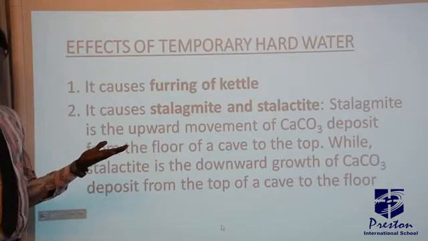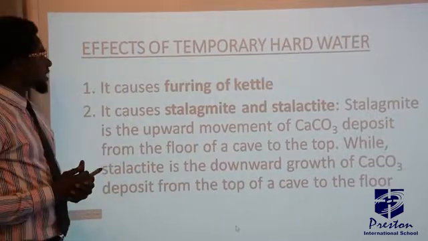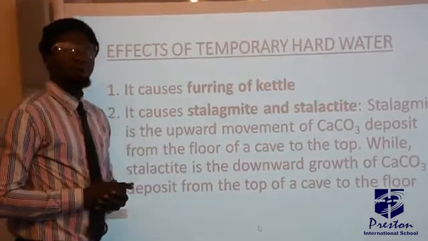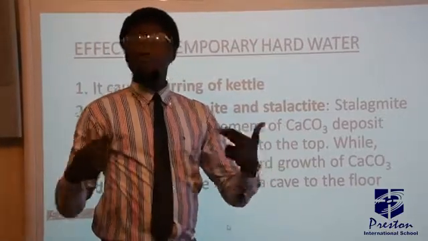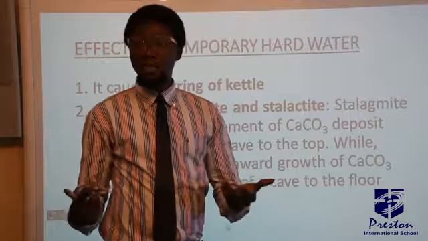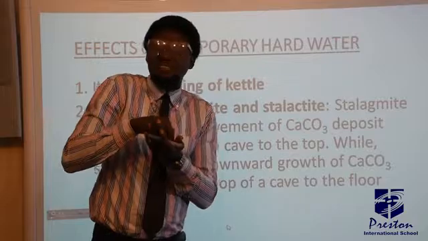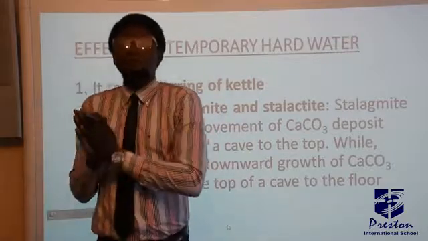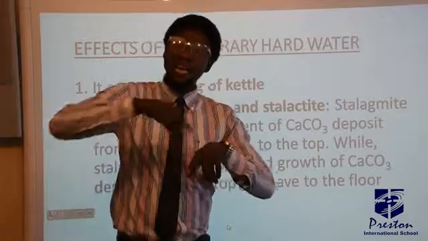Now, what are the effects of temporary hardness? The first one is it causes furring of kettles. We have said earlier on that temporary hardness can be removed by boiling. So whenever you boil temporary hard water, the hardness in it, that is the calcium carbonate, will be separated from the water, and it becomes attached to the inner wall of your kettle.